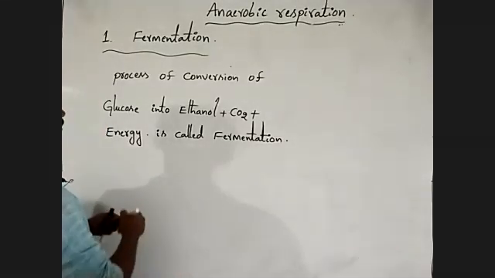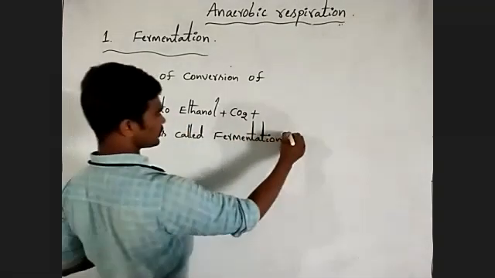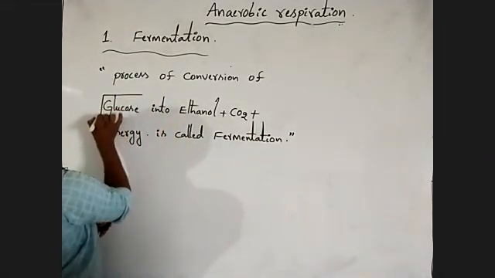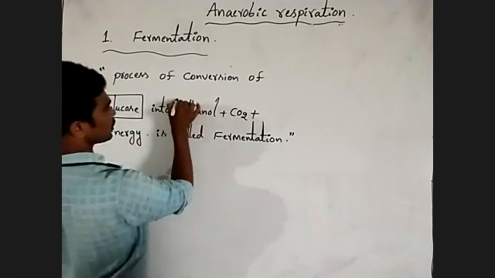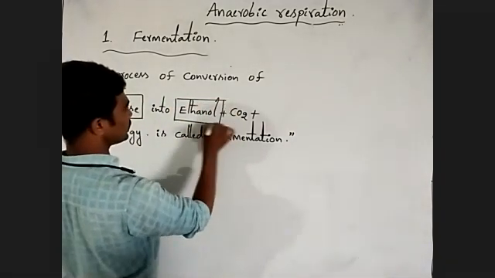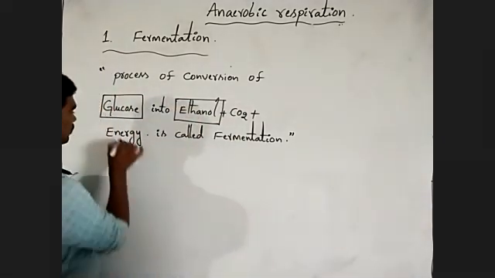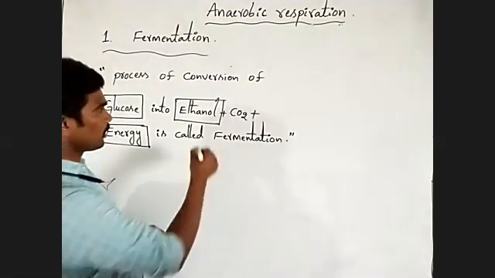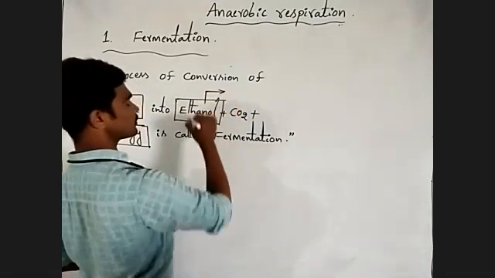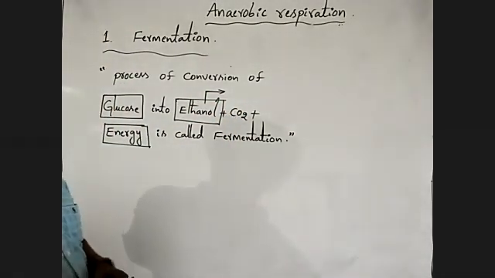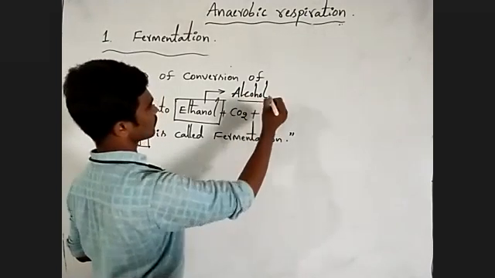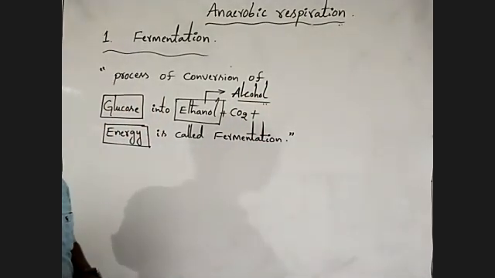Observe carefully. Very important. In this type of fermentation, glucose is converted into ethanol plus energy. Ethanol is one type of alcohol. Understanding? Important one.